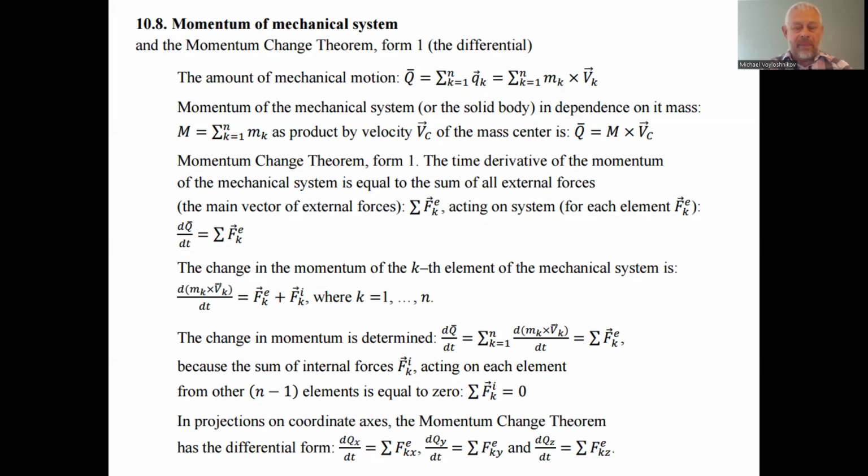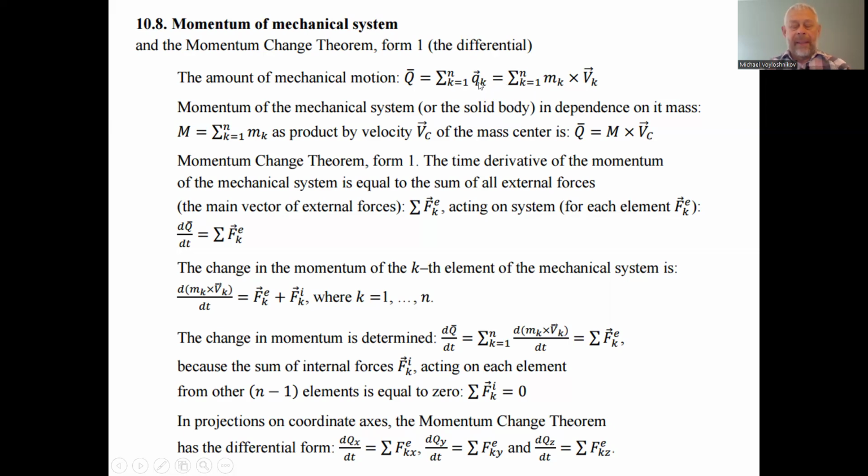What is the momentum? Momentum is the amount of mechanical motion. We consider the momentum of a mechanical system or mechanical body consisting of discrete parts, discrete concentrated loads. In this case, we consider the momentum as the total momentum of the mechanical system, that is the total of the momentums of all single parts considered together.